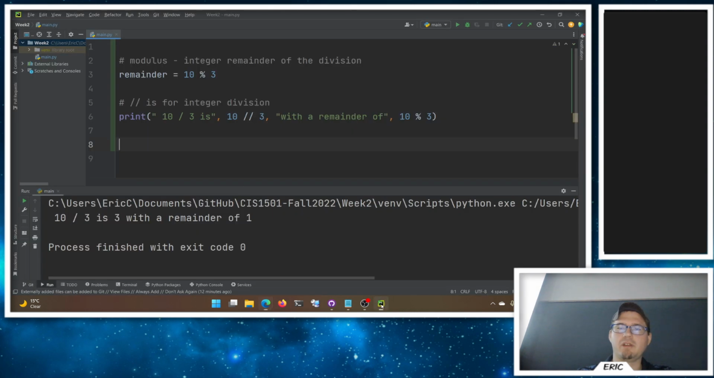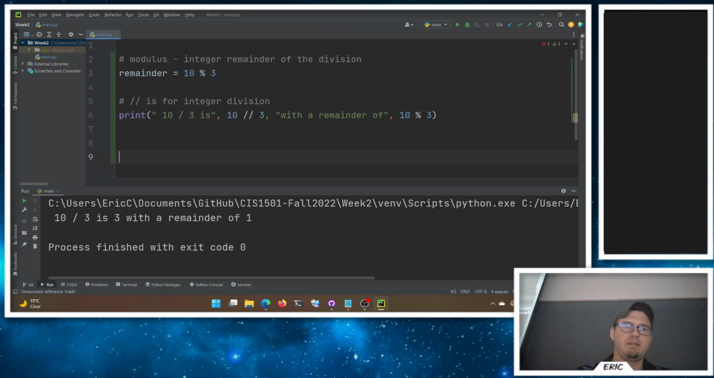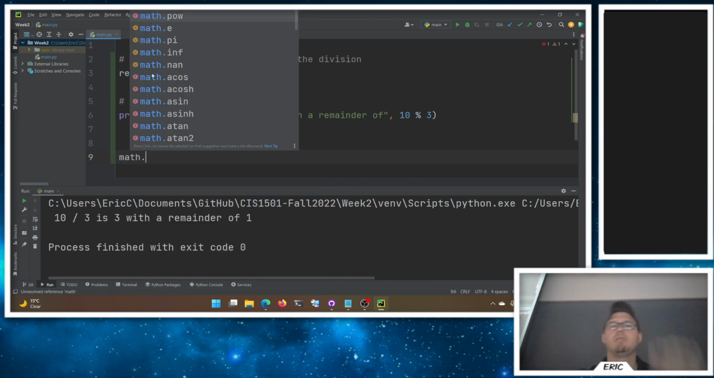The math module. I don't think we looked at any of the cool math stuff, did we? Okay, cool. So Python has all sorts of cool stuff in their library, built right in. So it's math, lowercase m math dot. And I get access to all sorts of what are known as built-in functions from the library.